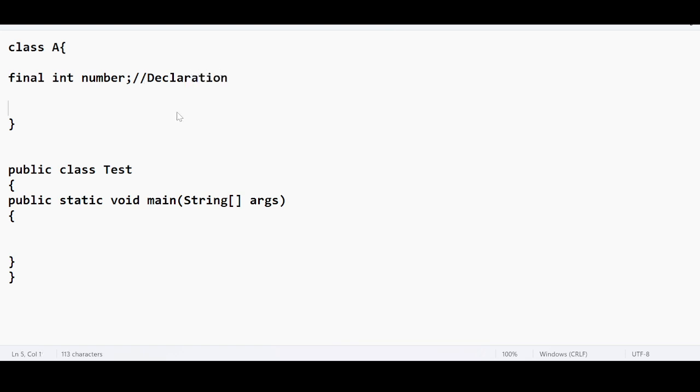Now remember one thing, if you declare a final variable without any value, if you just perform the declaration, you can assign a value to this final variable by using a constructor, because this is a blank final variable. This was the concept that we were discussing yesterday.